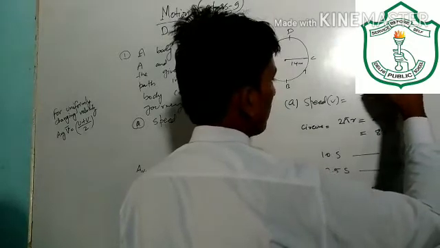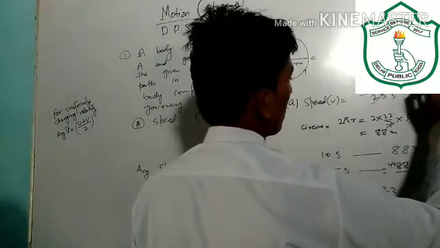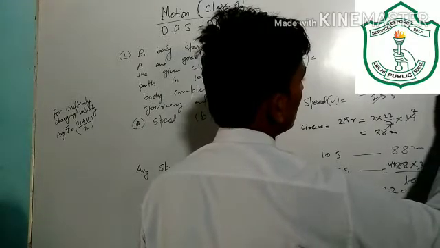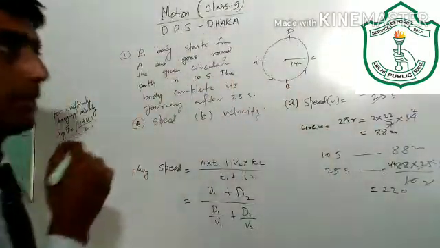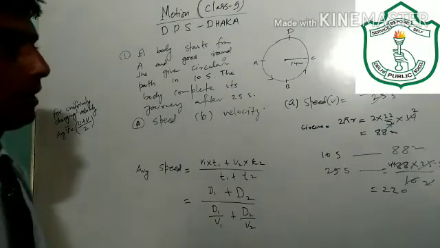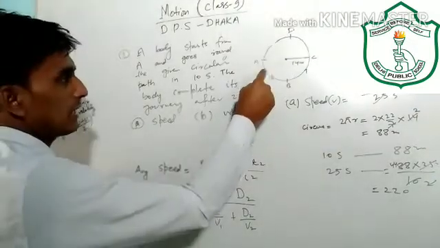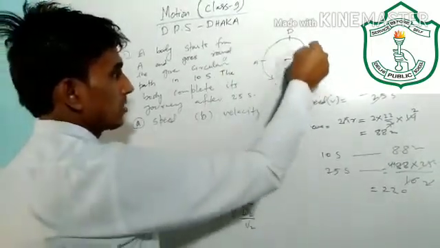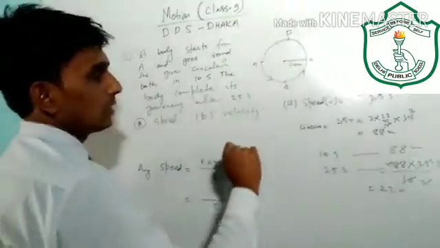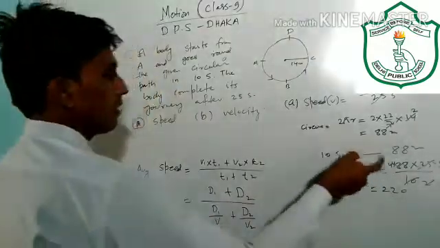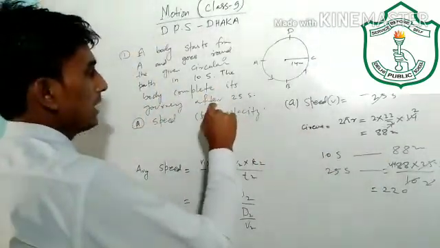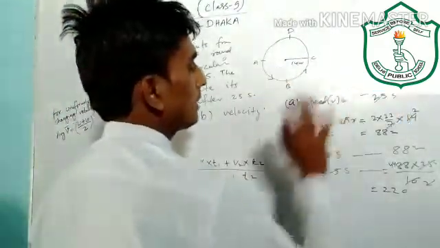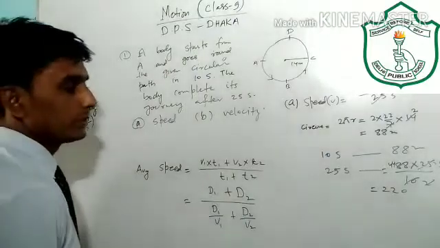220 by 25, that is 44 by 5, that is 8.8 meter per second. So this is the speed, because in the first 10 seconds it goes one round, that is 88 meter. In the second 10 seconds it goes again 88 meter, that is 176 meter. In the next 5 seconds it moves 44 meter. So total length is 220 meter.